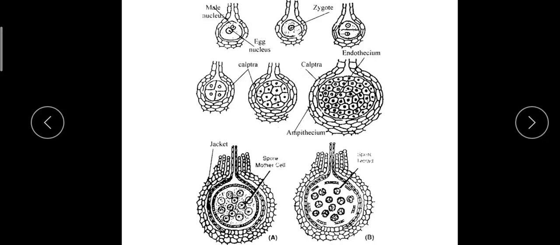And these spores are not liberated immediately after formation, and instead they are set free only after 1 year or so. And the spores are liberated by gradual decay of the capsule wall. The capsule wall disintegrates before the division of the spore mother cell, and after some time the inner layer of the calyptra also degenerates. So there is no particular mechanism for dehiscing these kinds of spores.